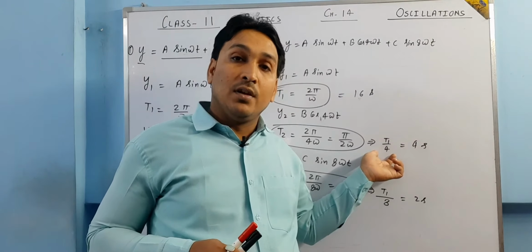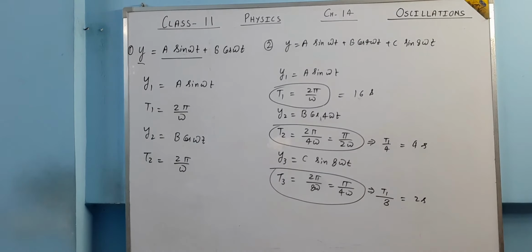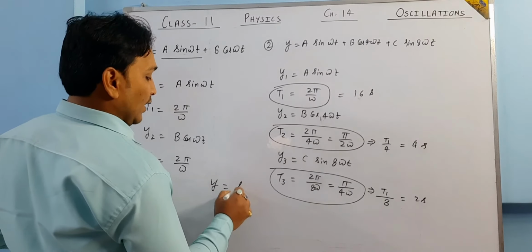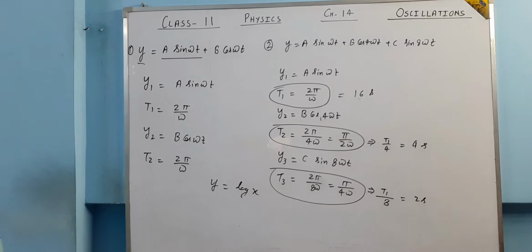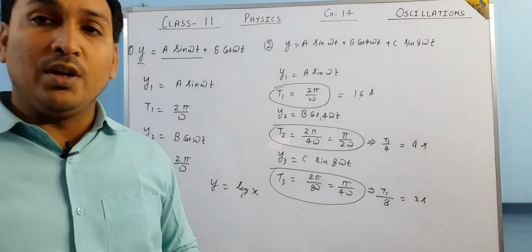Is it clear? So the time period of all these 3 functions is going to be T1, and the answer is 2 pi by omega. So this is all about periodic functions. You need to understand that sometimes the functions are not periodic. If they are not, there is no need to calculate their periods, like if it is written y is equal to log x, it is not periodic at all, so no need to calculate its period. Is it clear? Now let us move into the main content of this chapter, which is simple harmonic motion.